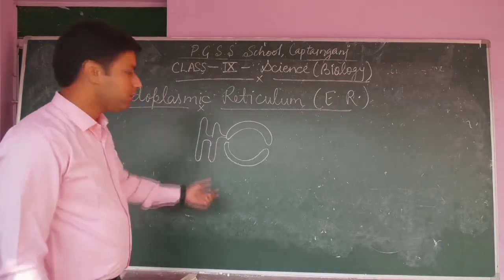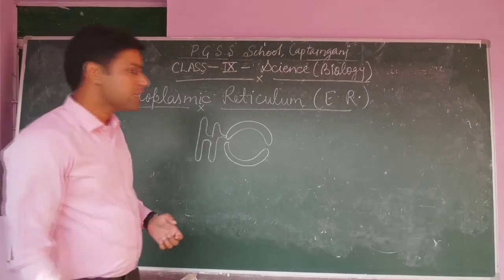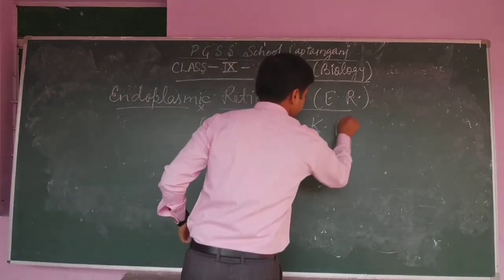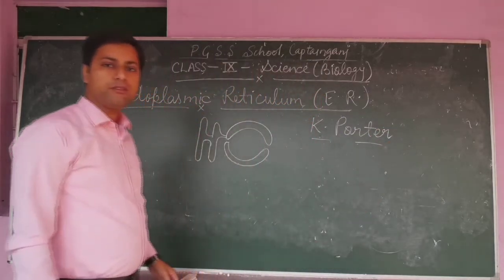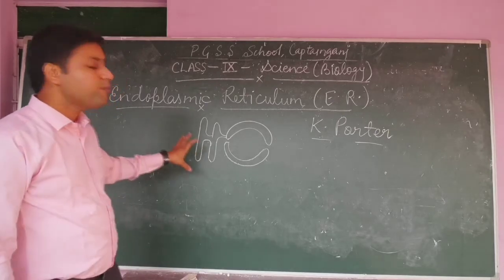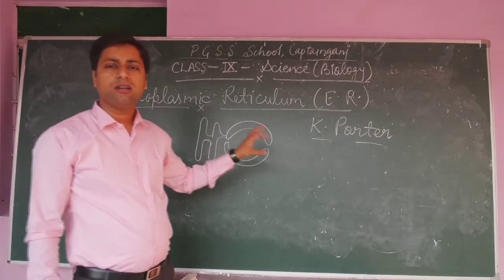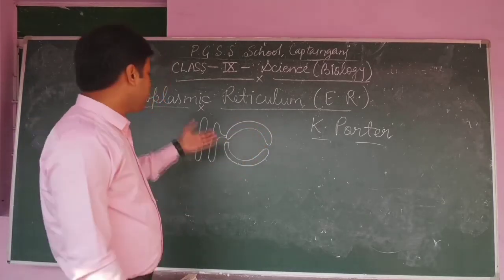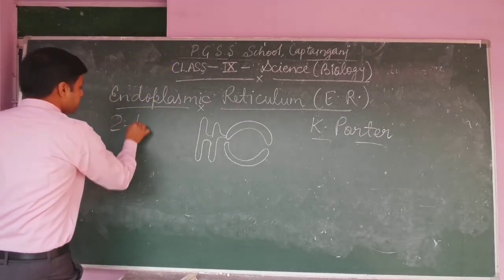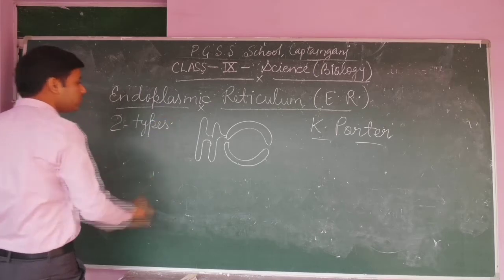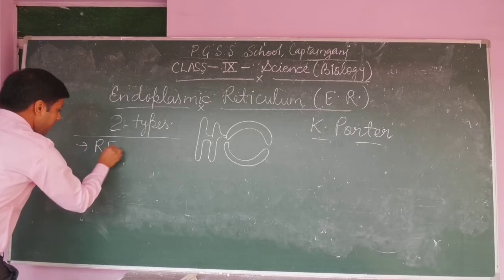So endoplasmic reticulum originated from the nucleus, and endoplasmic reticulum was discovered by a scientist, K. Porter. So K. Porter is known as the discoverer of endoplasmic reticulum, and endoplasmic reticulum covers the maximum area of the cell and forms the skeleton of the cell. In case of endoplasmic reticulum, there are two types. So how many types of endoplasmic reticulum? There are two types, that is the RER and SER.